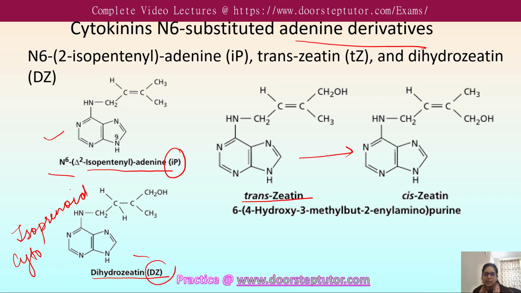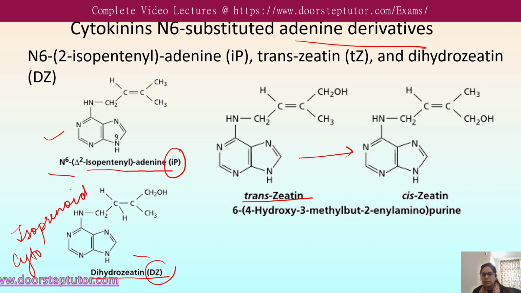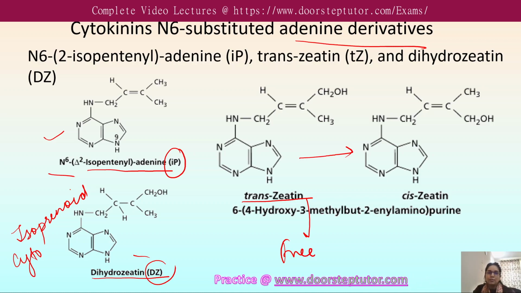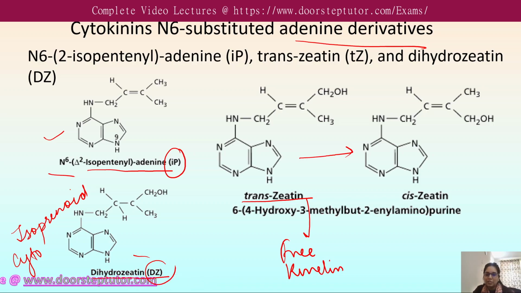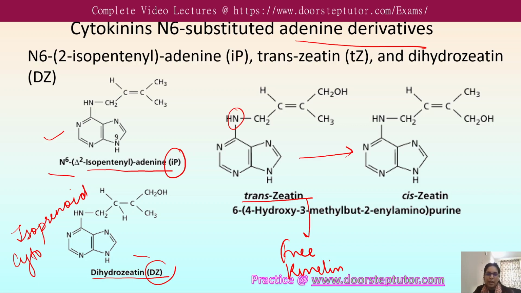The aromatic cytokinins such as benzyl adenine, that is BA, are less common and found in very few species. Zeatin, as we are watching here, is the most abundant naturally occurring free cytokinin, and its molecular structure is similar to that of kinetin. Although they have different side chains, in both the side chain is linked to the nitrogen attached to C6, that is N6 of the adenine.